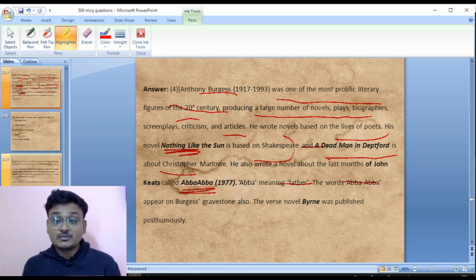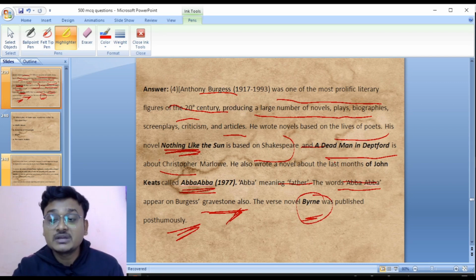Abba means father. The word Abba, that is father, also appears on Burgess' gravestone. And he has also written the verse novel Byron, which was published posthumously.